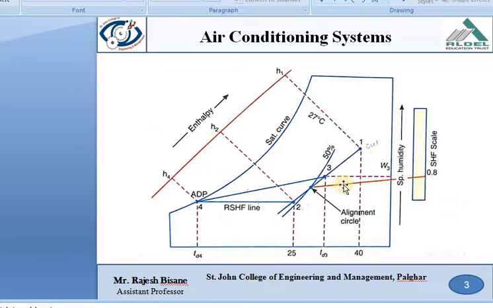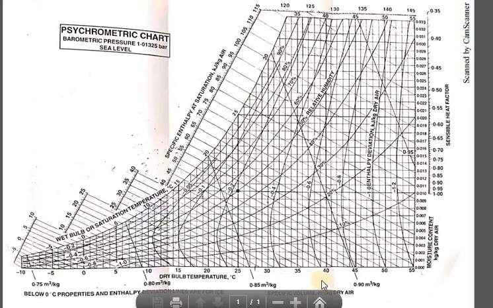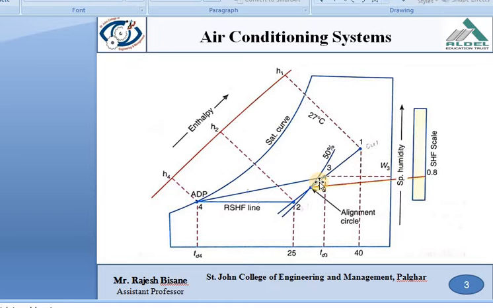Locate that as point number 1, whereas the inside condition is 25 degrees Celsius dry bulb temperature and 50% RH. So on the psychrometric chart you can see 40 degrees Celsius dry bulb temperature and 27 degrees Celsius wet bulb temperature. Likewise you can locate point number 1, whereas 25 degrees Celsius dry bulb temperature and 50% RH gives point number 2, directly on the alignment circle. Then you can join point number 1 and point number 2 with the help of a scale, like this one.